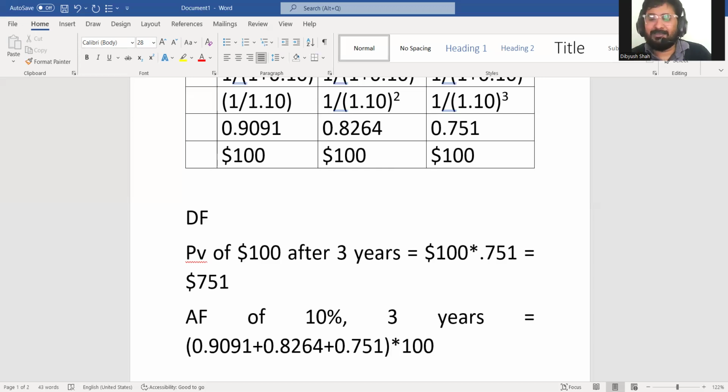We will directly get the present value. So remember, annuity factor is only used when a series of same cash flows occur at the end of same time intervals. If there is one cash flow, discounting factor will be used.